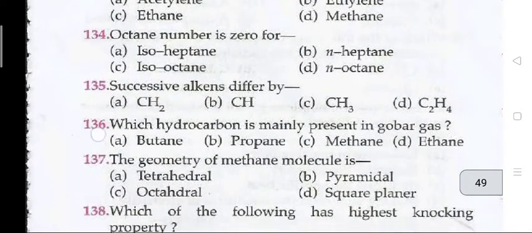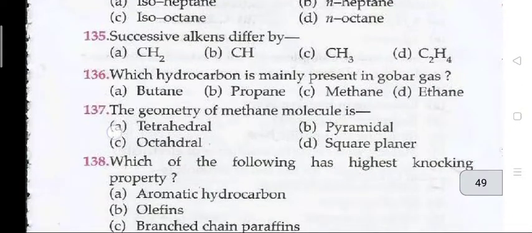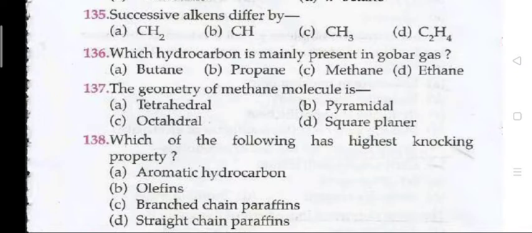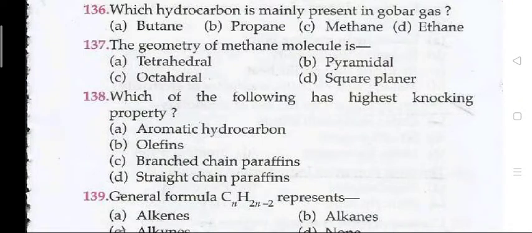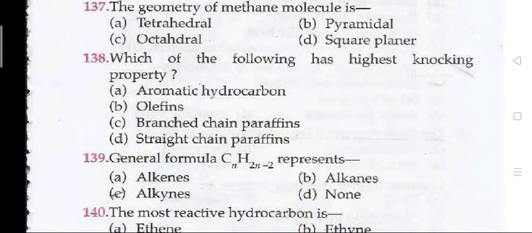134. Octane number is 0 for n-heptane. Question 135. Successive alkanes differ by CH2. Which hydrocarbon is mainly present in gobar gas? The right answer is C, methane. The geometry of the methane molecule is tetrahedral.